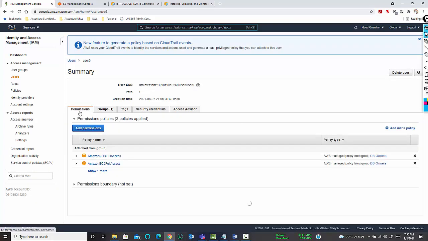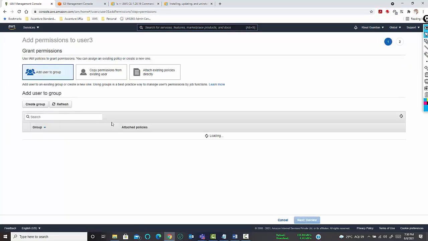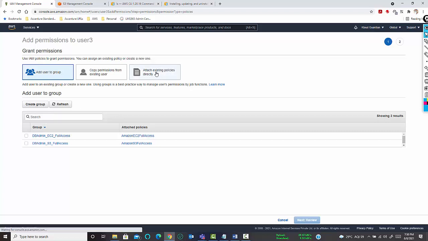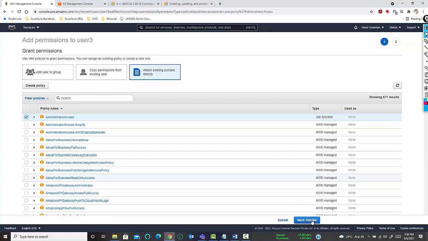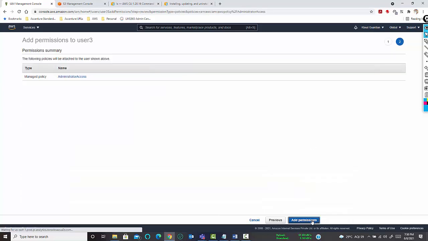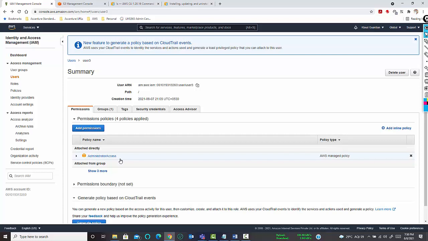Permission, click add permission. Click on attach existing policies. Just click on AdministratorAccess, click on next review and click on add permission. So now this particular user 3 has administrative access.